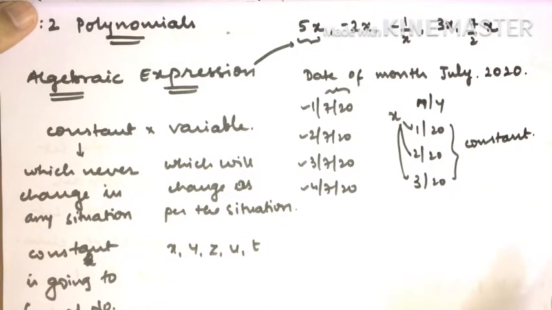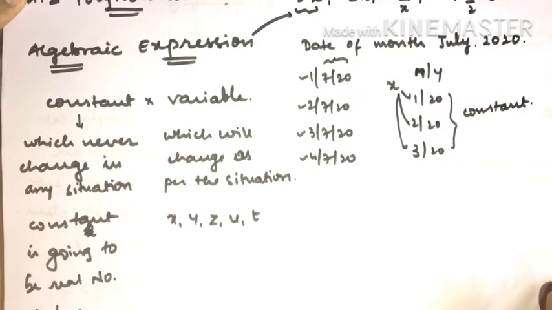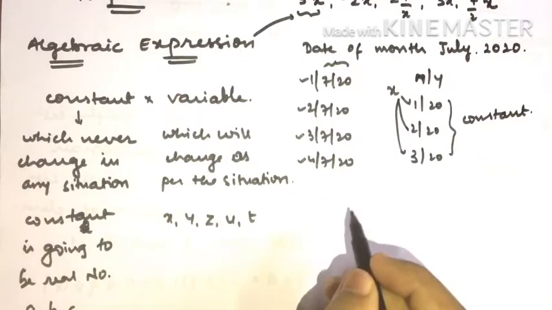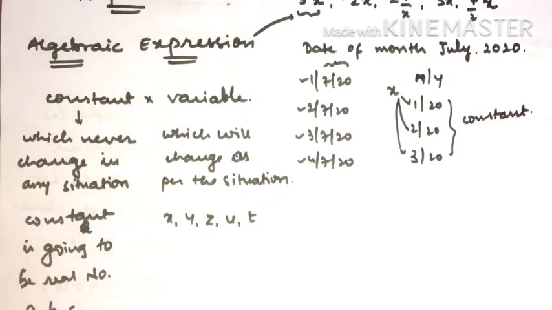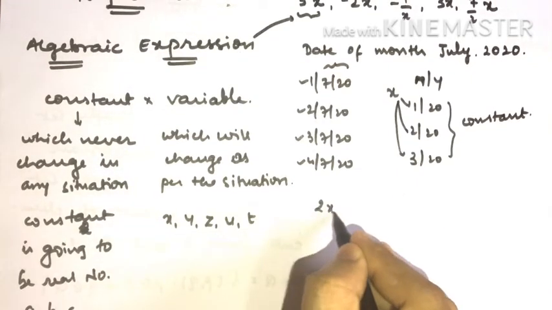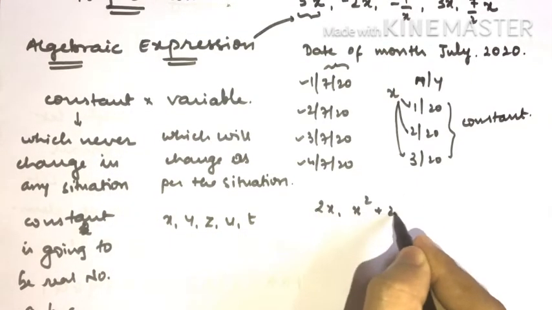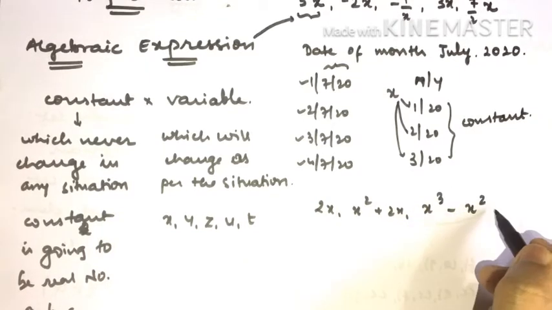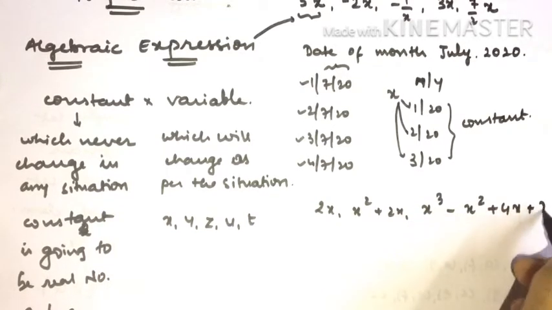Simple. Now once we know what an algebraic expression is, let's see how we go into polynomials. Suppose I have some expressions like this, I can have so many: 2x, x square plus 2x, x cube minus x square plus 4x plus 7.